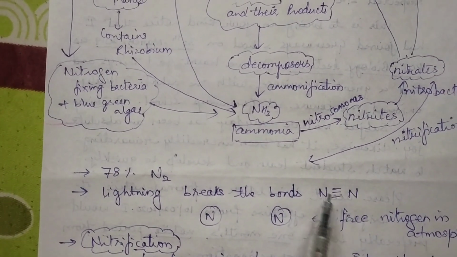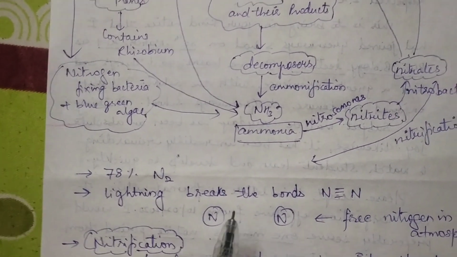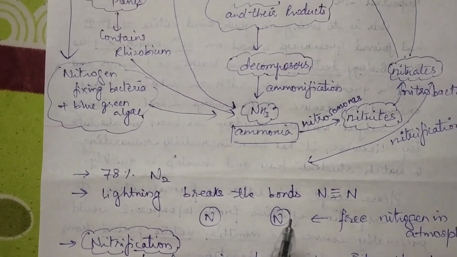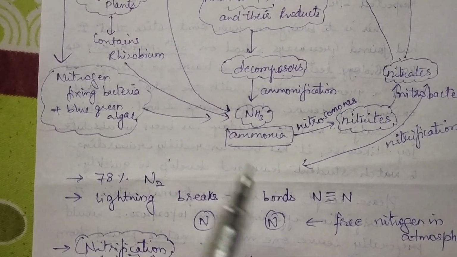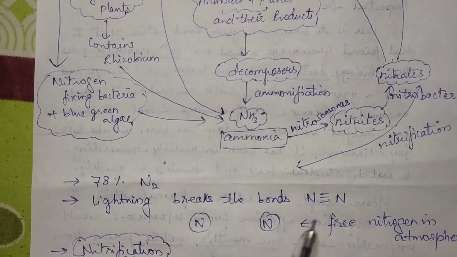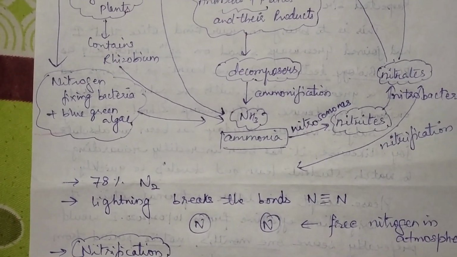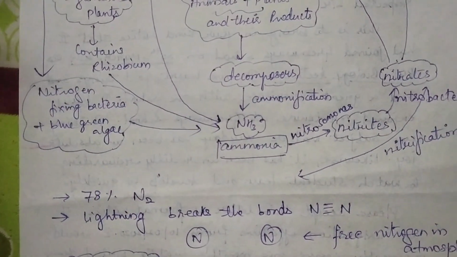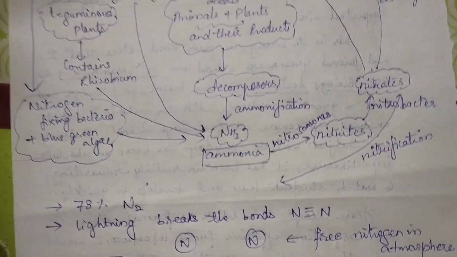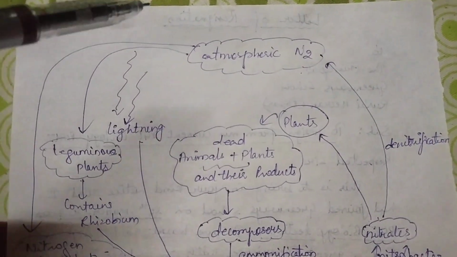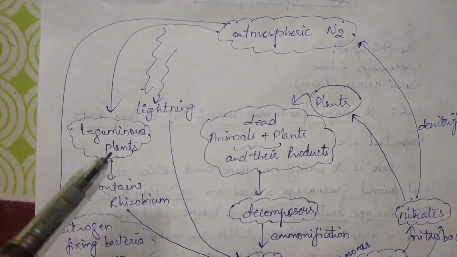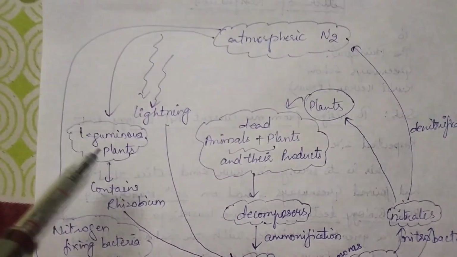There are triple bonds here which break up, and then this free nitrogen reacts with the oxygen present in the atmosphere to form a simpler form of nitrogen that again gets absorbed by the plants.